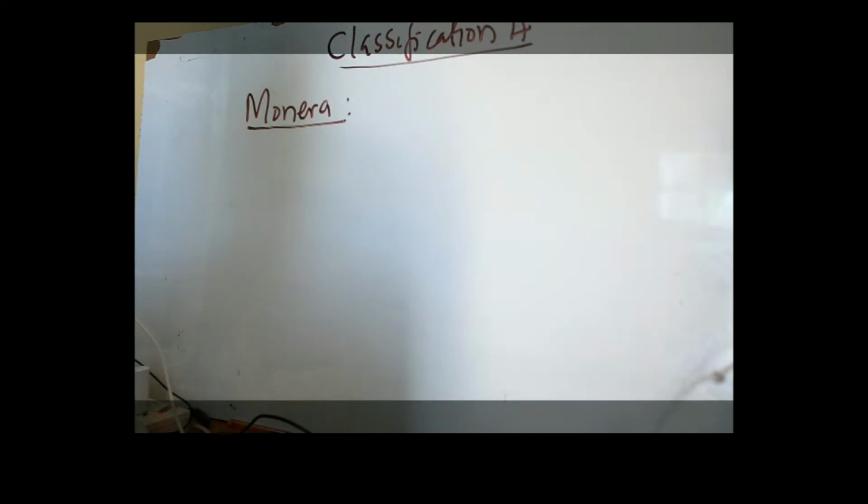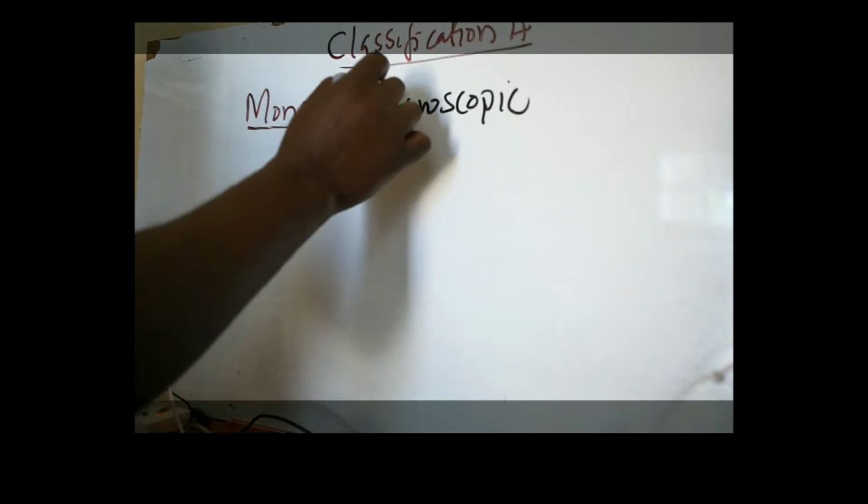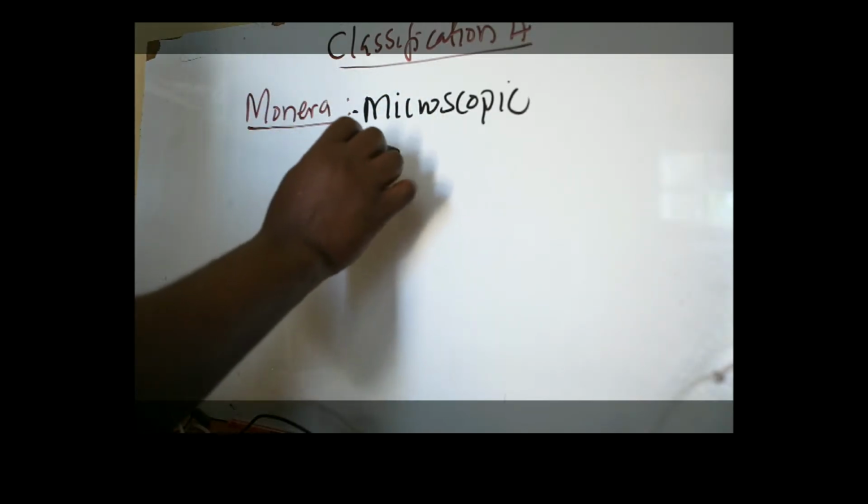That is just an example. We looked at the characteristics of members of kingdom Monera, and we said one, they are very small, they are microscopic, and they can only be seen by the aid of a microscope. We also said, two, they are unicellular, made up of one cell, they are very small. Then we had prokaryotic.